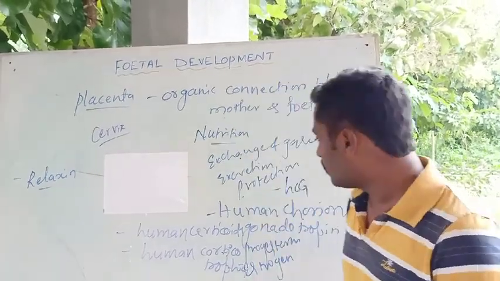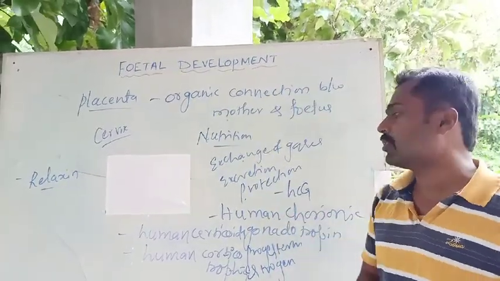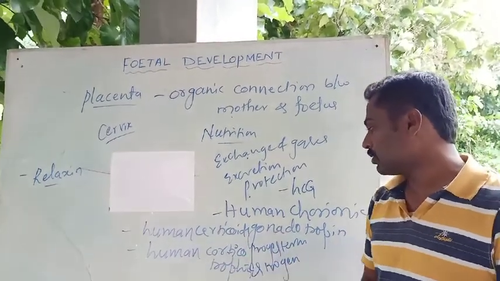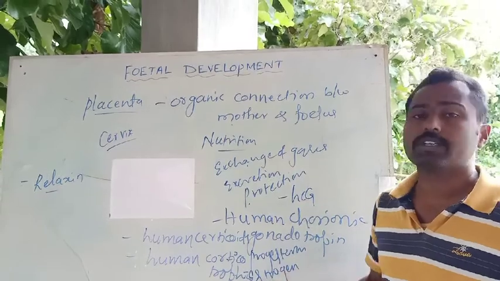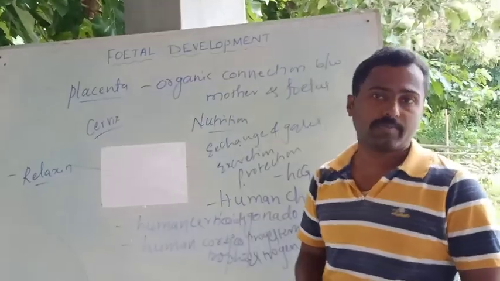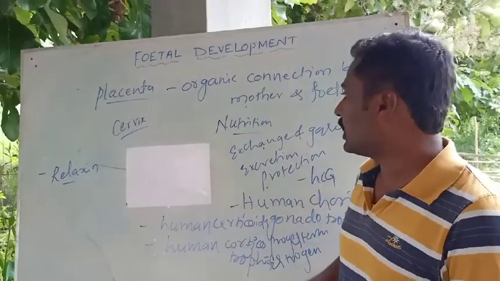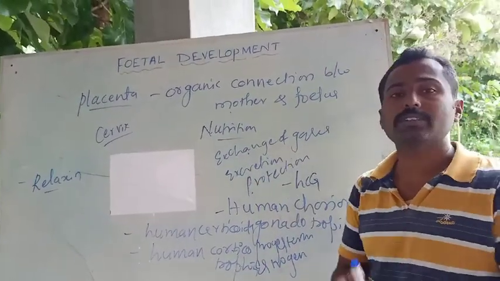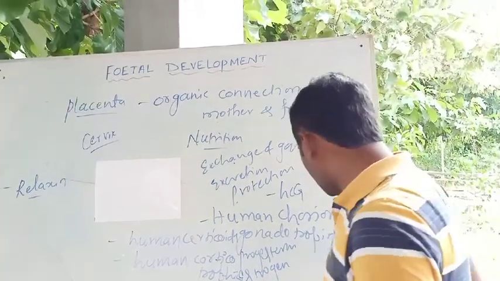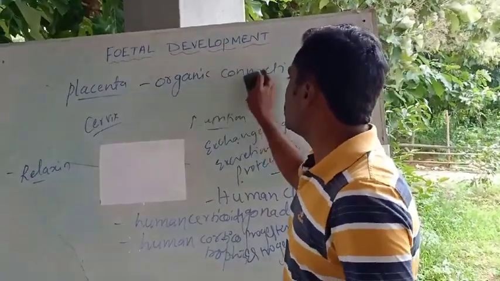So the placental hormones are HCG, human chorionic gonadotropin, then human corticoids or human corticotropin, then progesterone, estrogen, and in turn it stimulates the secretion of relaxin. So these are the placental hormones and the functions of the placenta. It is a disc-like structure, and the placenta of human beings is said to be hemochorial.